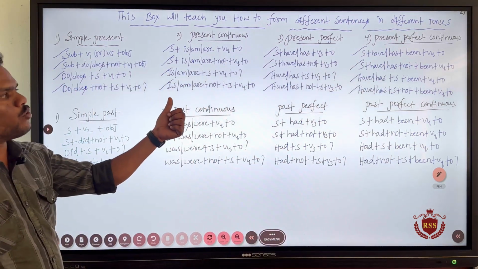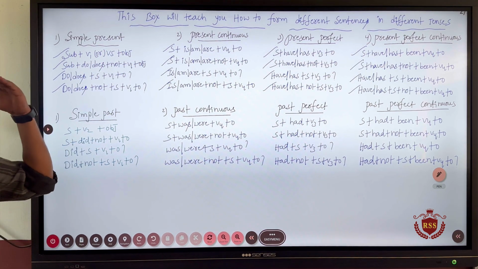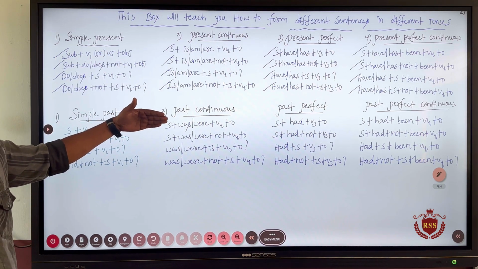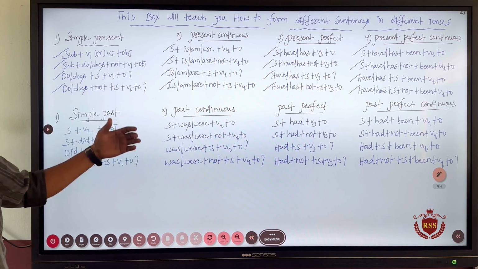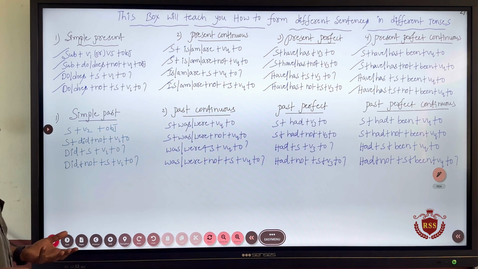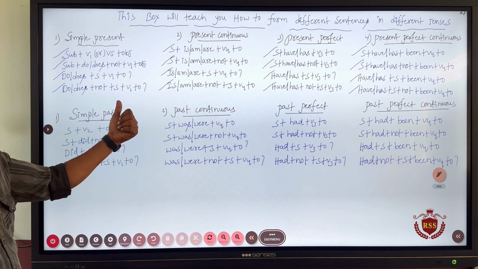And if you want to have more clarity on that, you can pause your video and look at the syntaxes and learn about it. And while doing the worksheet, you can certainly take help from this box. This will teach you how to identify the tense of the sentence, right? So, if you want, you can pause it, or else you can easily identify the tense of the sentence by listening to the class several times.